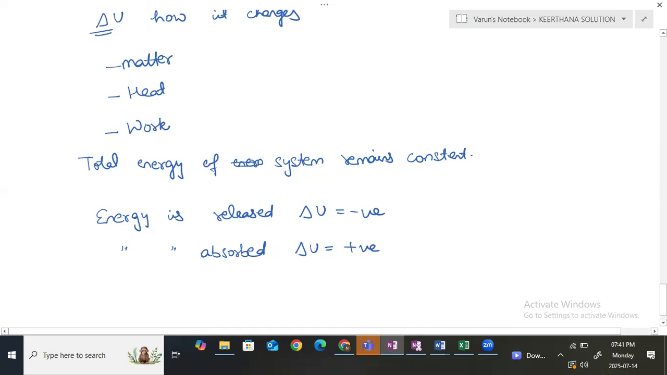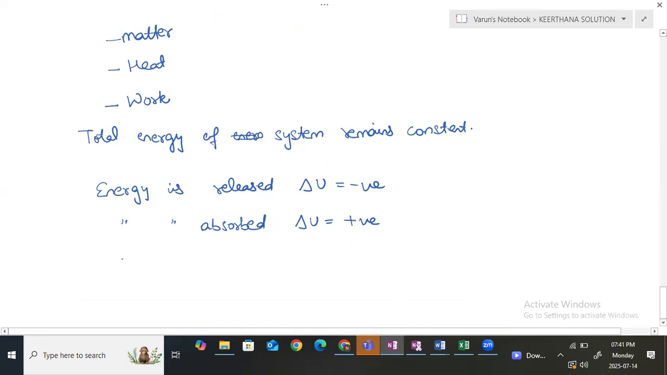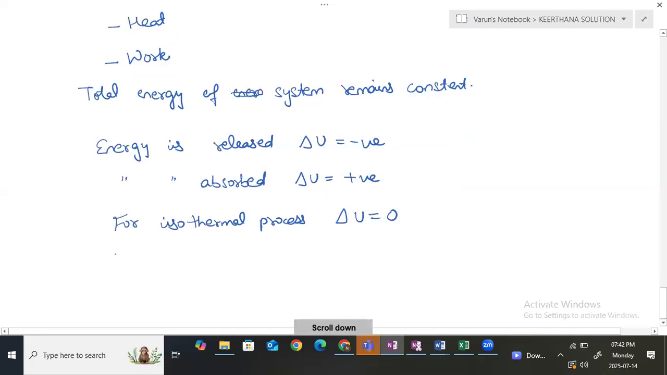Clear? Yes, ma'am. If I talk about an isothermal process, the temperature is the same. If the temperature is the same, then no heat will be released and no heat will be absorbed. No energy will be released, no energy will be absorbed. So I can say my delta U will be equal to 0. Clear? Yes, ma'am.